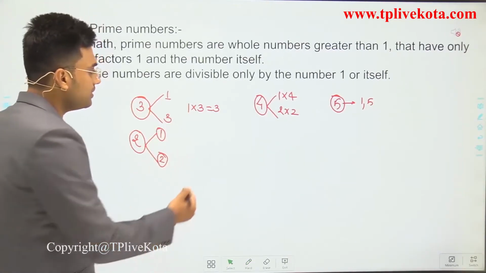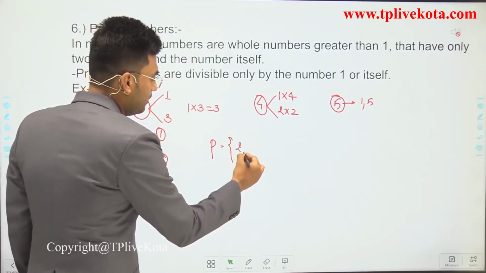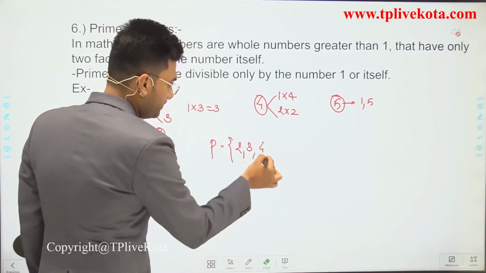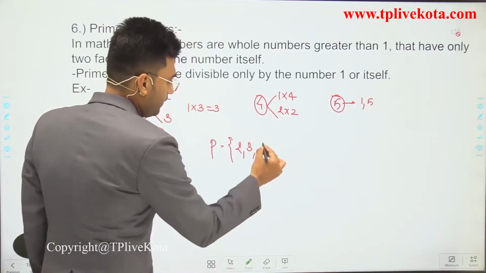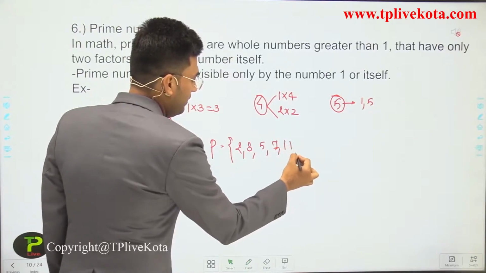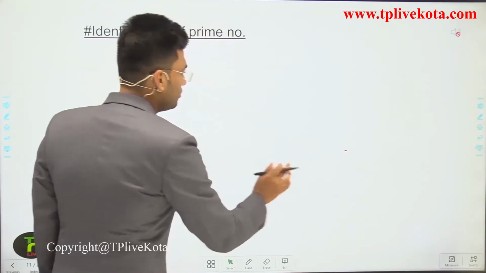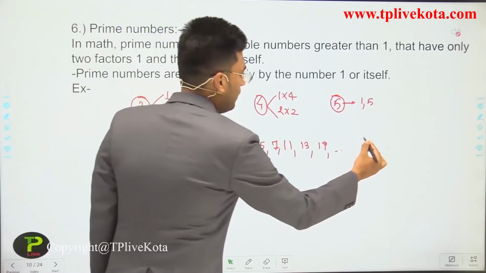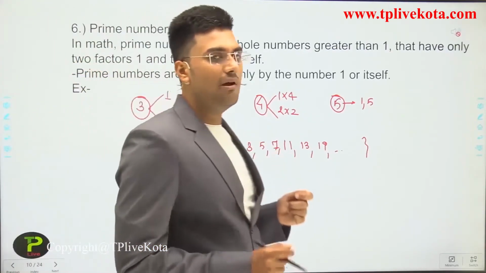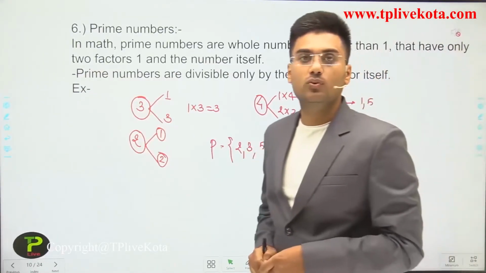So the set of prime numbers is 2, 3, (4 is not a prime number), 5, 7, 11, 13, 19 and so on. Okay, these all are the prime numbers. If someone asks the question, what is the smallest prime number? Then the smallest prime number is 2.